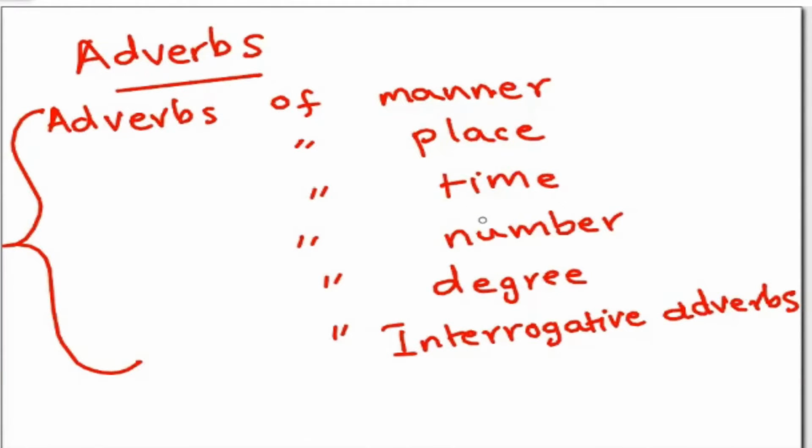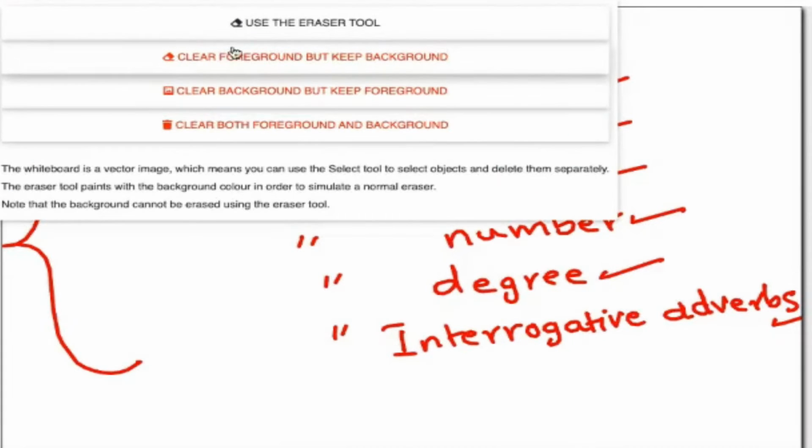Adverbial phrases are divided into adverb of manner, adverb of place, adverb of time, adverb of number, adverb of degree, and interrogative adverbs. So now we will look into each subheading in detail.